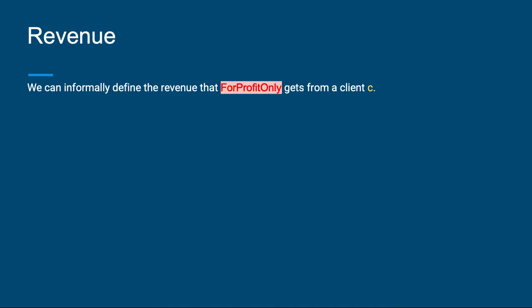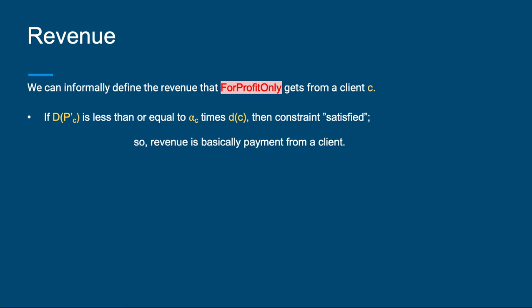The company for profit only gets some amount of revenue from each client C. After the routing simulator routes their packets, it outputs the routing delay for each client. Each client C also has the following parameters: tolerance threshold alpha C and the minimum path delay d of C. For client C, if the routing delay is less than or equal to the tolerance threshold times the minimum delay, then the revenue amount is the payment amount since the constraint is satisfied.